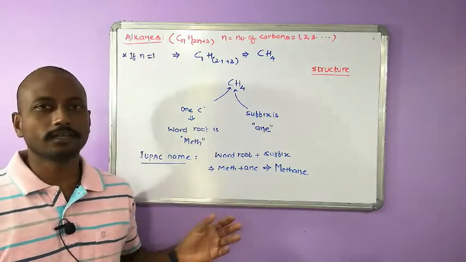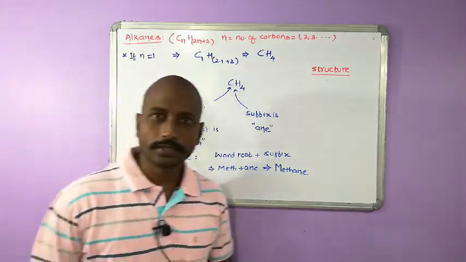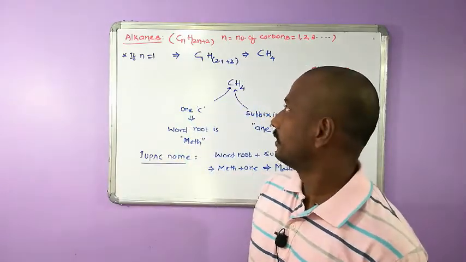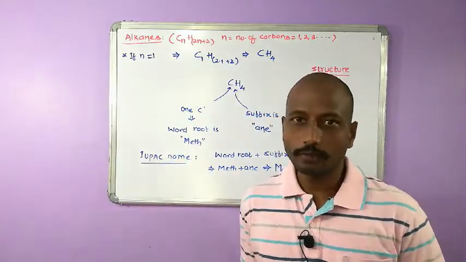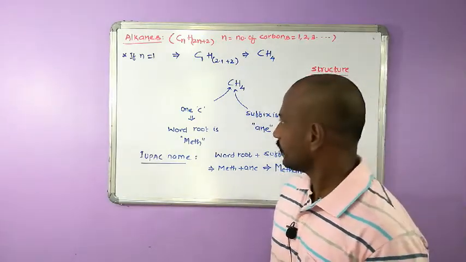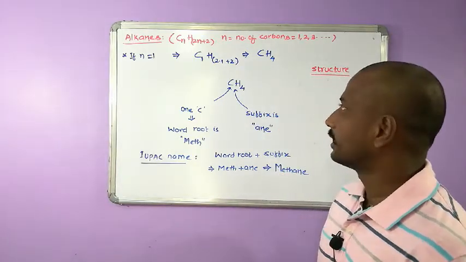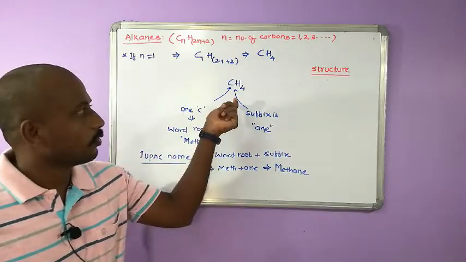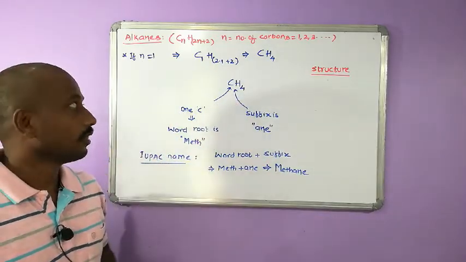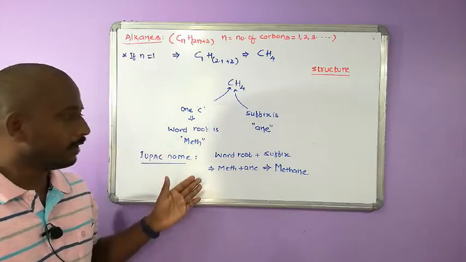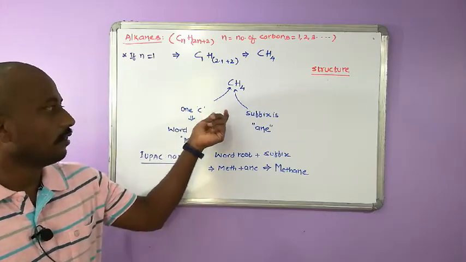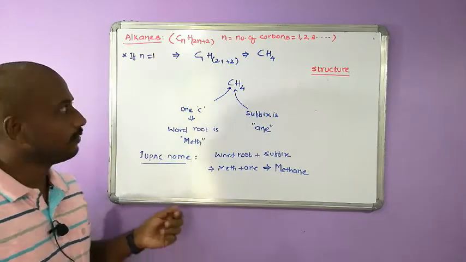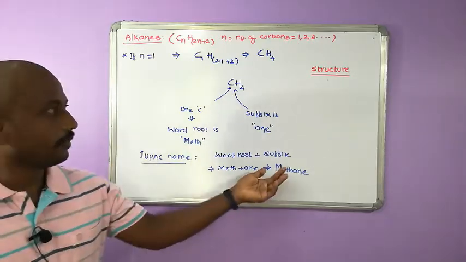So we are in discussion of lecture 4, how to write the structure of alkanes, simple hydrocarbons, and then how to write their IUPAC nomenclature. In that topic, we are in discussion now about methane, CH4. We discussed how to write its name by taking a word root and the suffix "ane", and we are able to write the name of CH4 as methane.